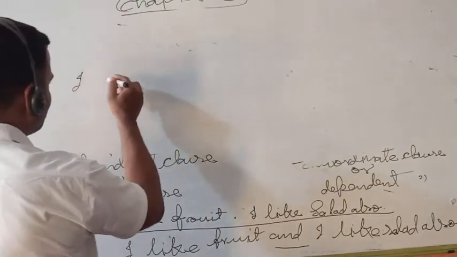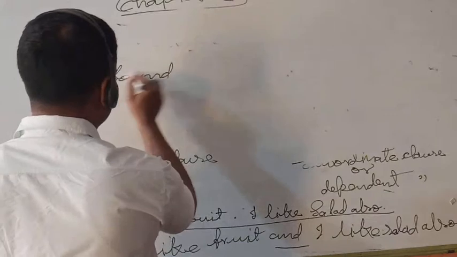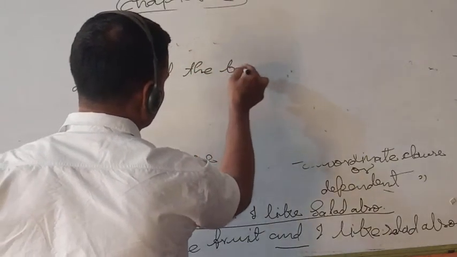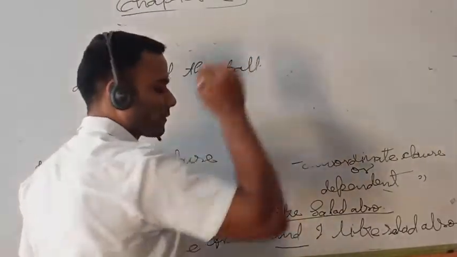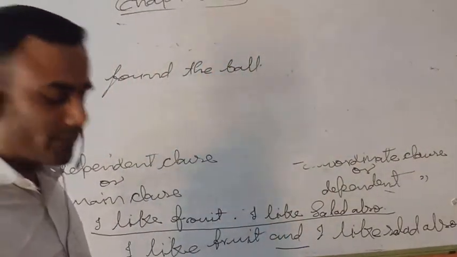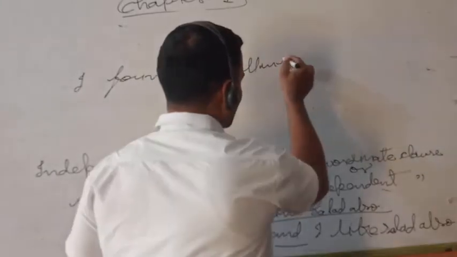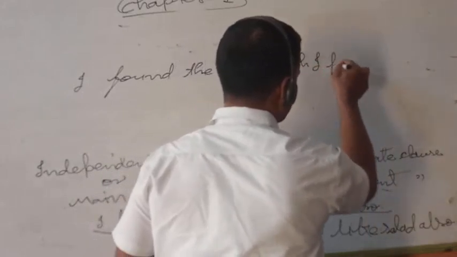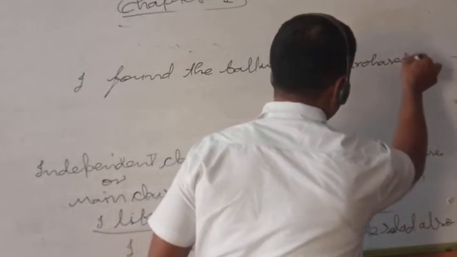For example: "I found the ball." This is a statement. "Which I purchased yesterday."